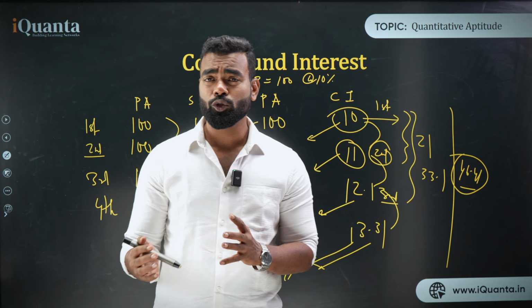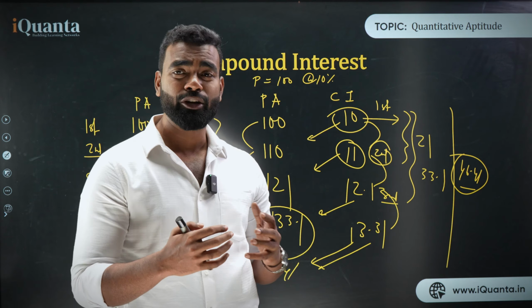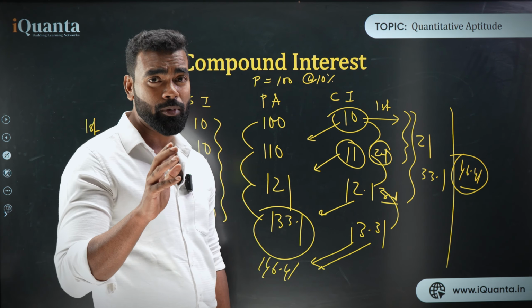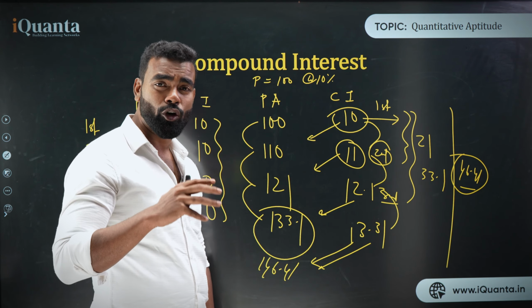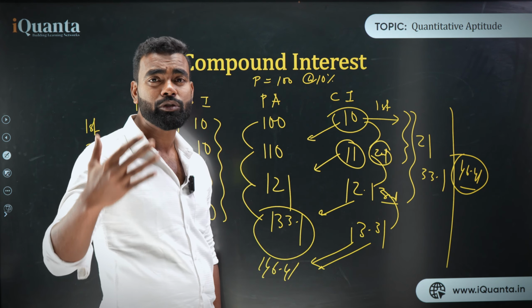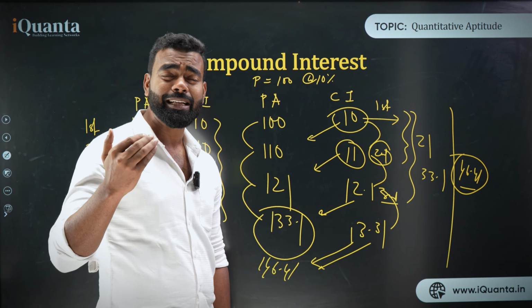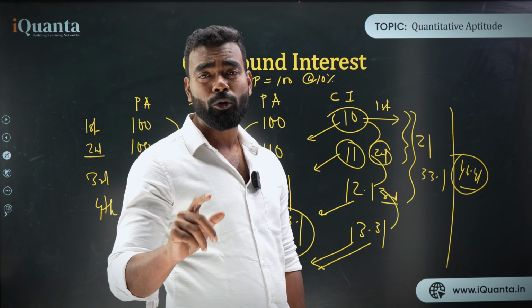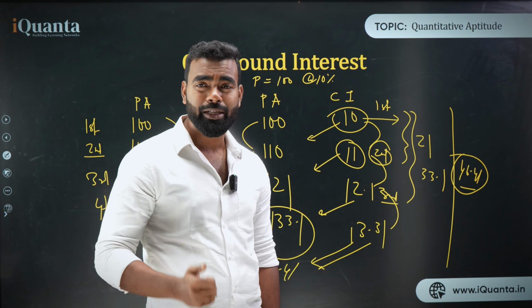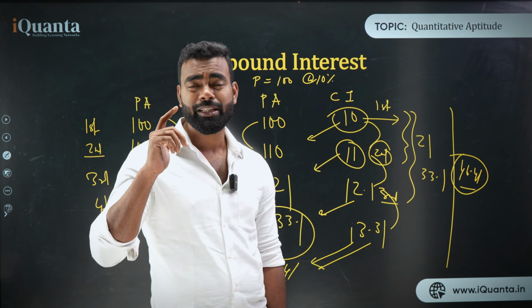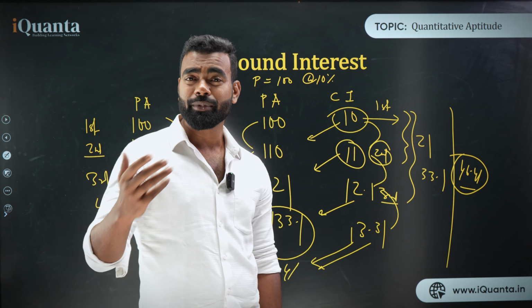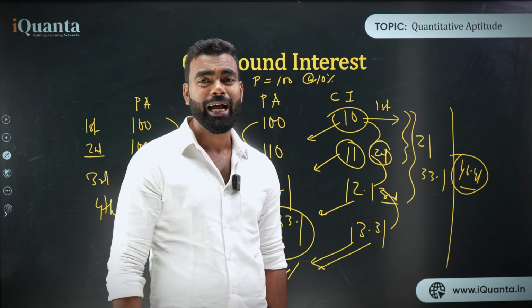So I hope you have understood how exactly this kind of situation works. And remember one very important thing: you have to understand exactly where we use simple interest, where we use compound interest. Unless something is mentioned, we generally do not do compounding, we do simple interest. But in case of compound interest, we have to do compound interest. If nothing is mentioned, we do compound interest, compounded annually. If something is mentioned, we will discuss how we actually handle those things.